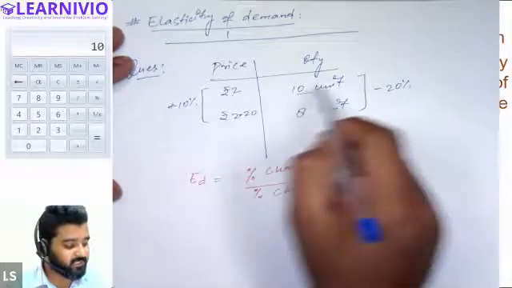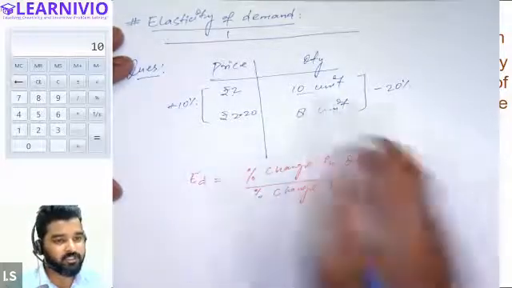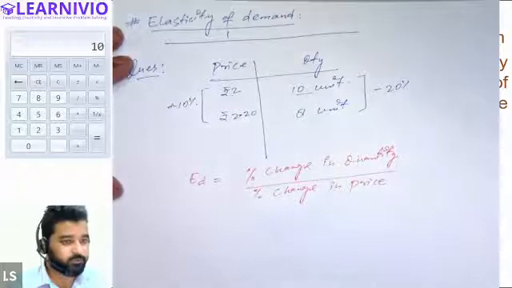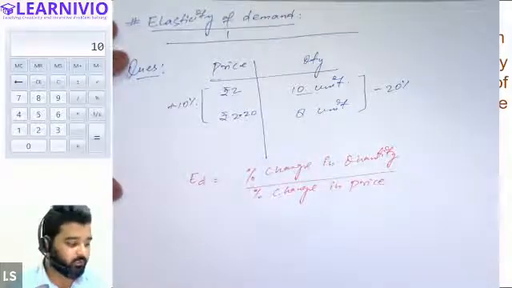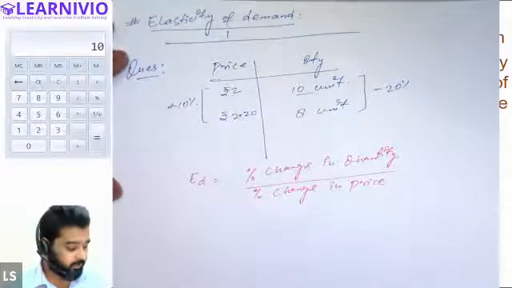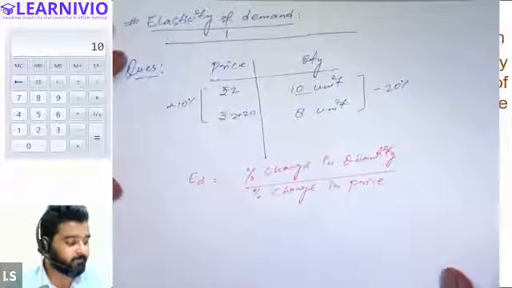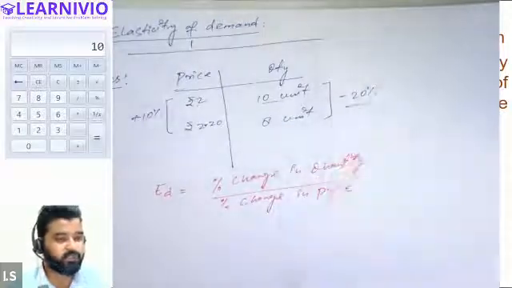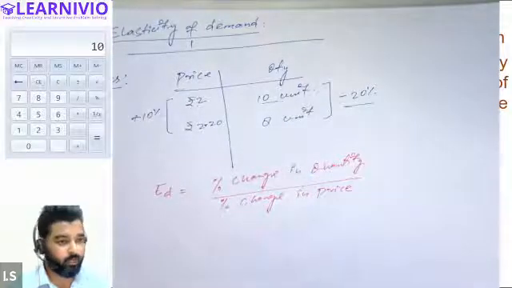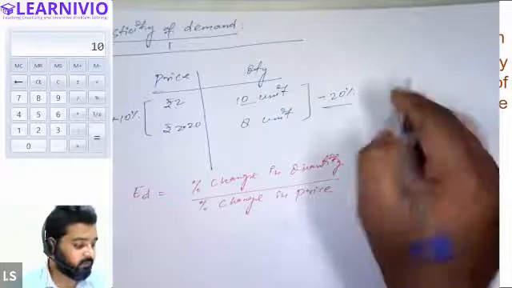Hence, there is a change in quantity. How much is the change in quantity? 2 units, right? Demand is changing by 2 units. But when we convert these 2 units into percentage, we will have this value. The demand is changing by 20%. Okay, sir, got it. How can we determine this value?